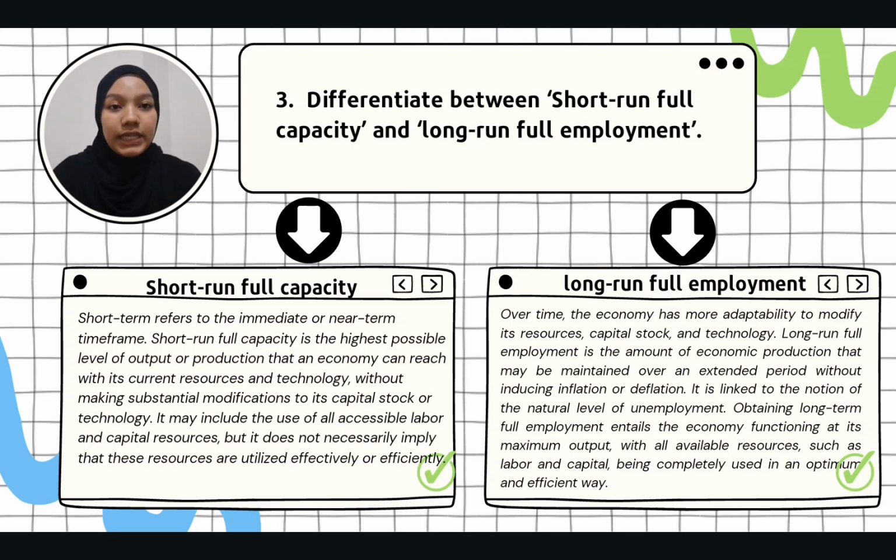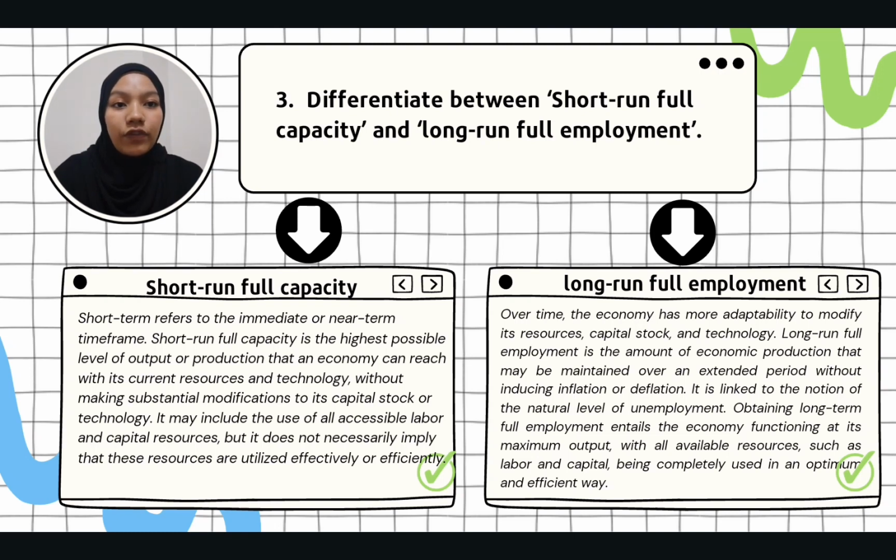For question number 3 is differentiate between short-run full capacity and long-run full employment. Short-run full capacity and long-run full employment are economic words used to express several ideas connected to resources used in an economy. Short-run full capacity is referred as short terms to the immediate or near-term time frame. Short-run full capacity is the highest possible level of output or production that an economy can reach with its current resources and technology without making substantial modification to its capital stock or technology.